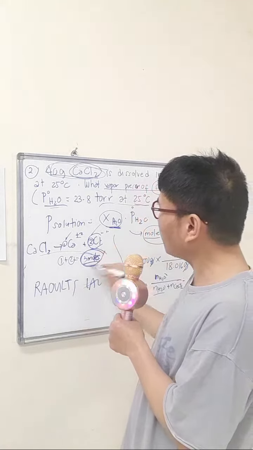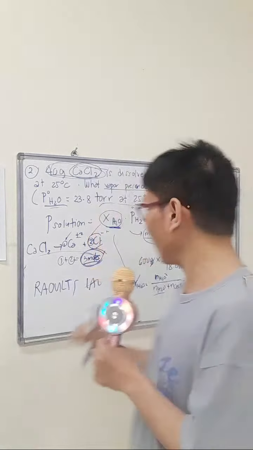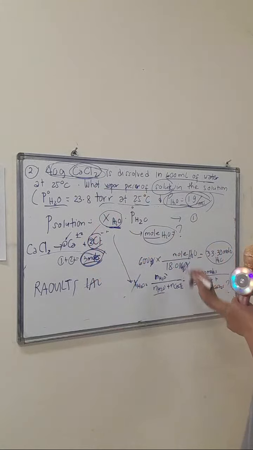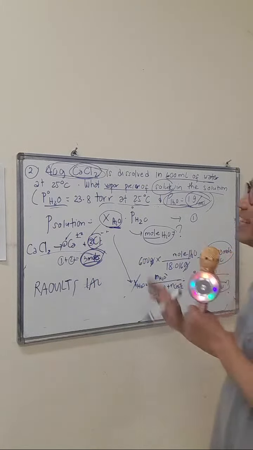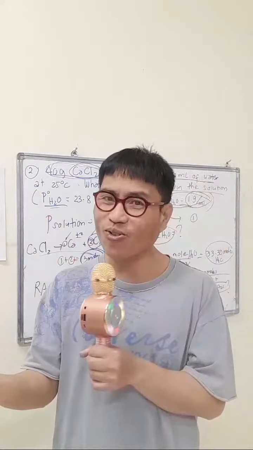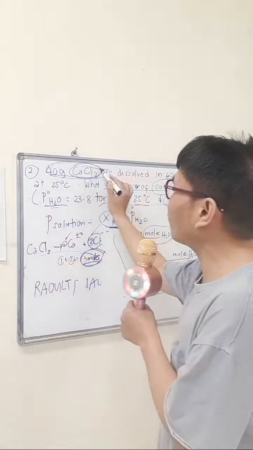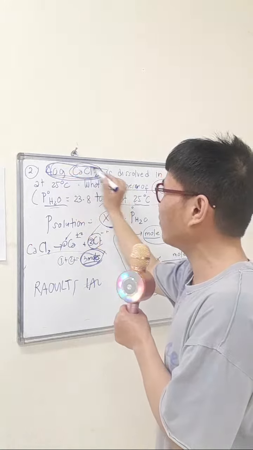So, these 3 moles are not yet the mole fraction of solvent. For the moles of calcium chloride, it is not yet also. Go with the 40 grams of calcium chloride first.